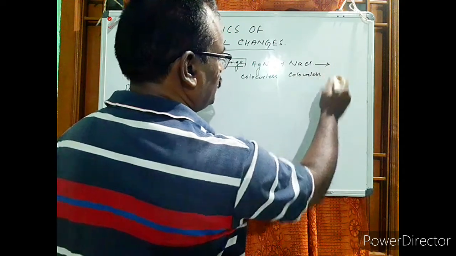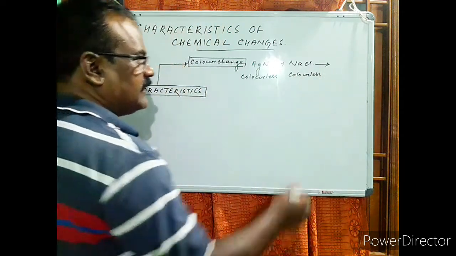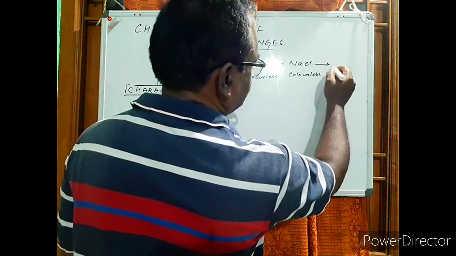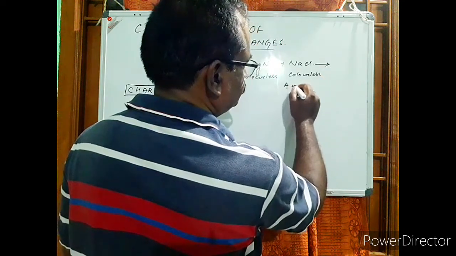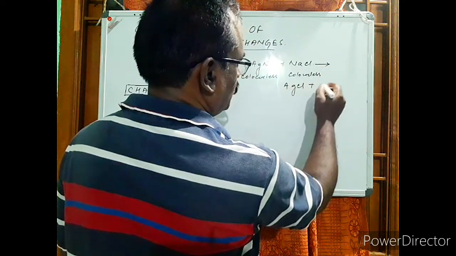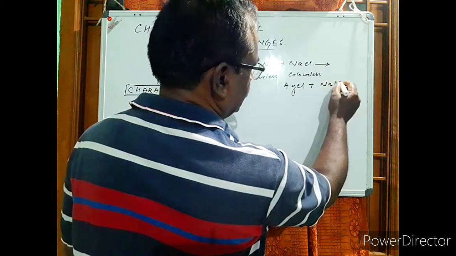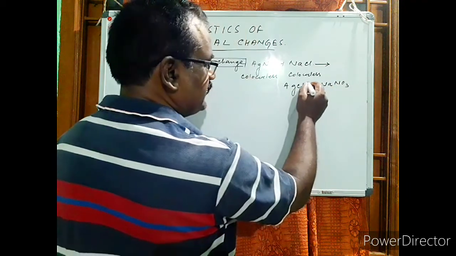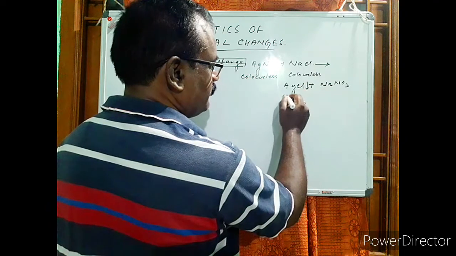But when both of them react, there will be the formation of silver chloride plus sodium nitrate, in which silver chloride is a white precipitate.